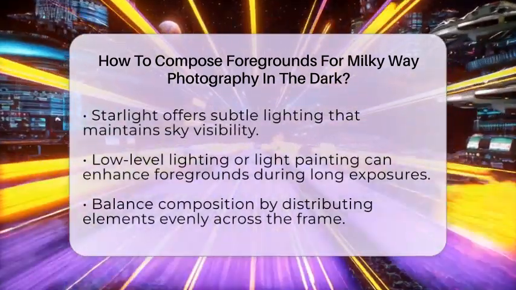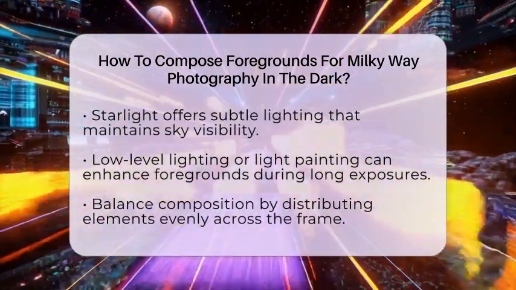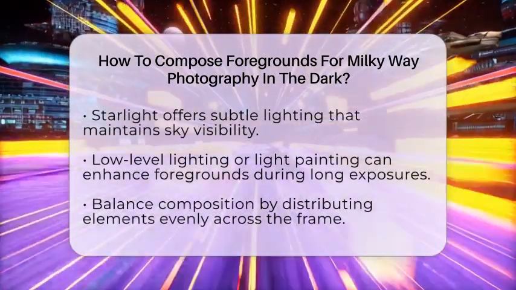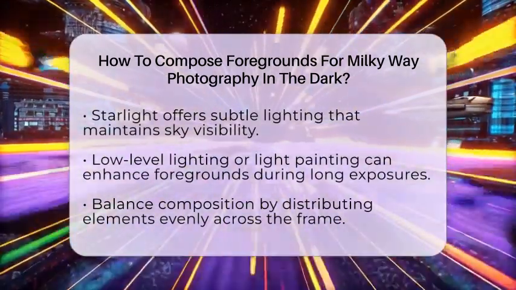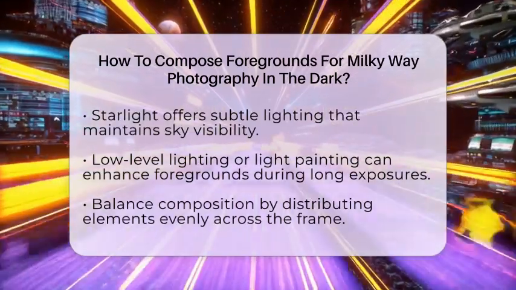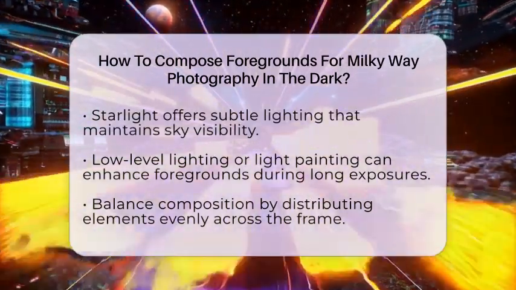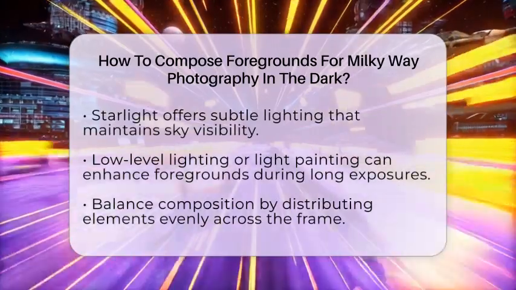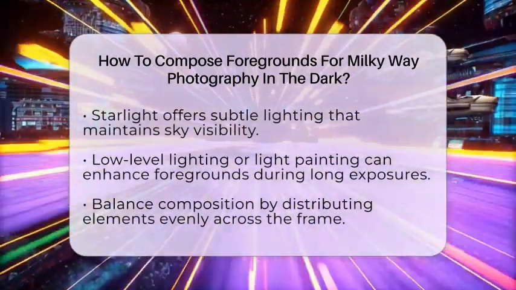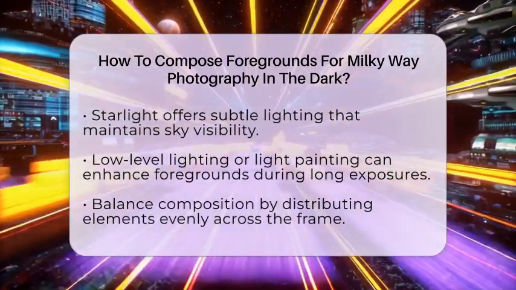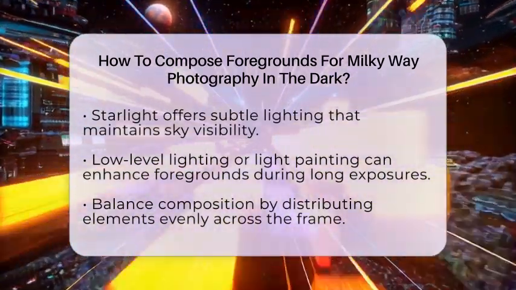You can also try low-level lighting or light painting. This involves using a dim light source or LED panels to softly light the foreground during a long exposure. The key is to keep the light subtle and low intensity. This technique helps balance the exposure between the foreground and the sky, and it can also support stacking multiple exposures to reduce noise in your images.